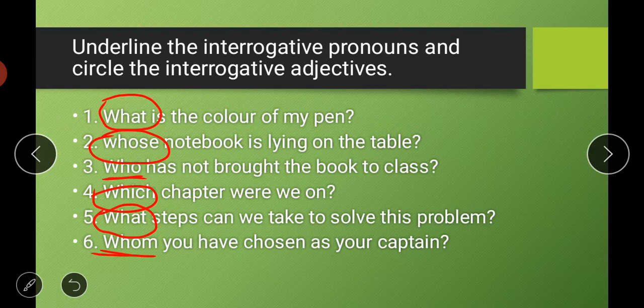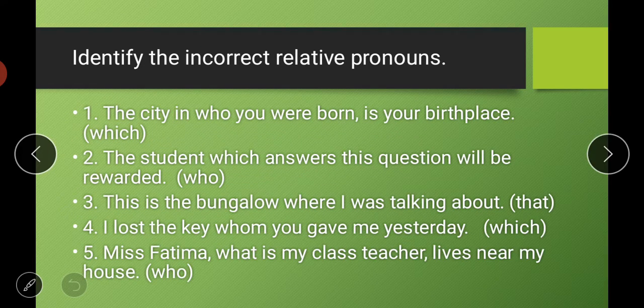Let us move to the next one now. Next is, identify the incorrect relative pronouns. In these sentences I have given you answers also, but the answers are given in the brackets. But before looking at the answer, try to choose the incorrect relative pronouns and then try to replace them with the correct ones. I have given answers already in the brackets at the end of the sentence.